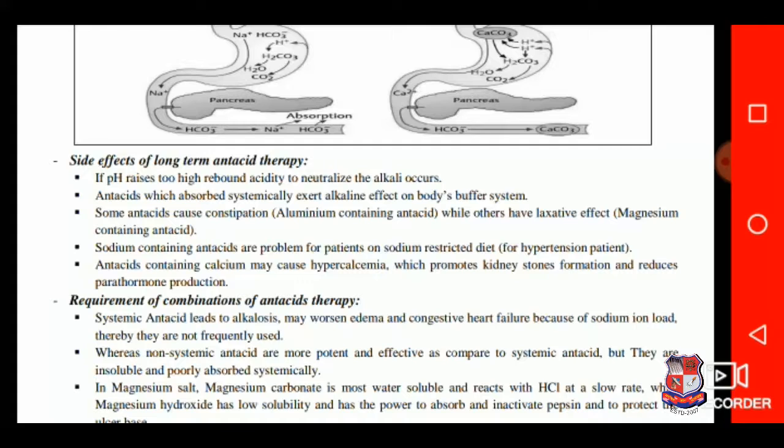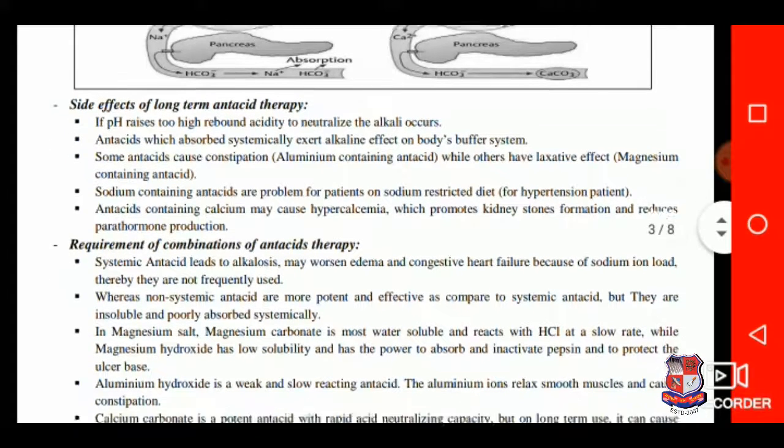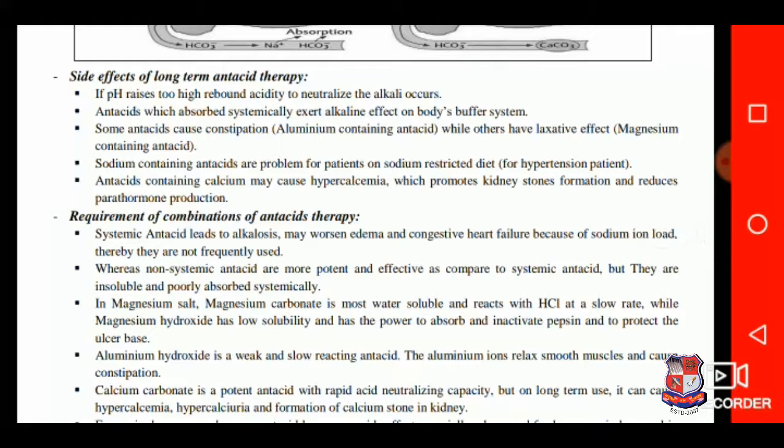The absorbed systemic antacids exert an alkaline effect on the body's buffer system. Sometimes they cause constipation, while others have a laxative effect. Sodium-containing antacids are a problem for patients on a sodium-restricted diet, such as hypertension patients. Antacids containing calcium may produce hypercalcemia, which causes kidney stone formation and reduces parathormone production.